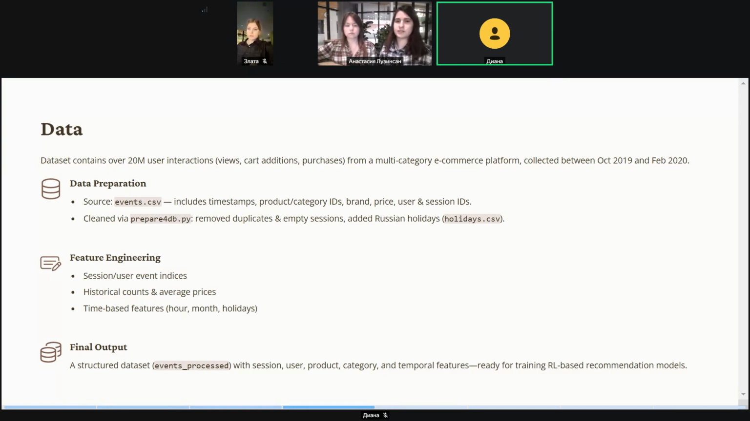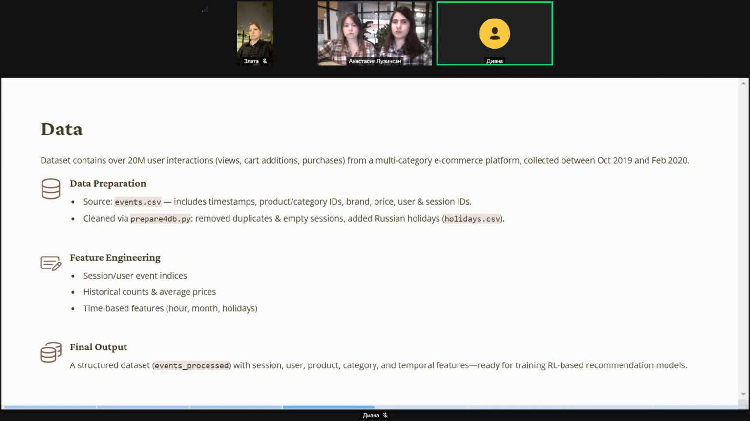The dataset is a comprehensive event log capturing user behavior on a multi-category e-commerce platform. It includes over 20 million real-time recorded events, which are product views, cart additions, and purchases, collected between October 2019 and February 2020. This rich behavioral data is valuable for building recommendation systems, analyzing sales funnels, and predicting purchase intents. The dataset contains detailed interaction records with fields such as event time, event type, product and category IDs, brand, price, user ID, and session ID.